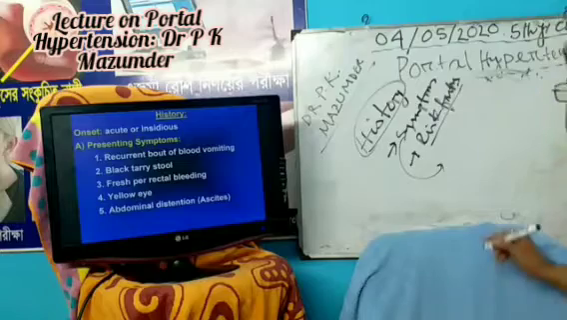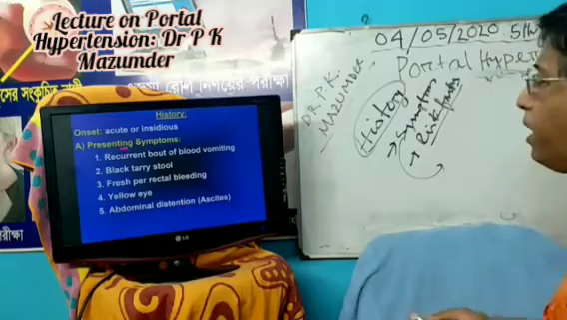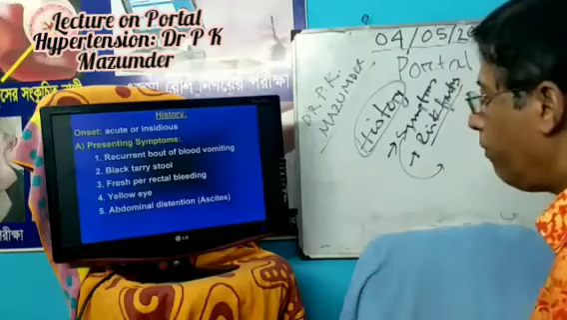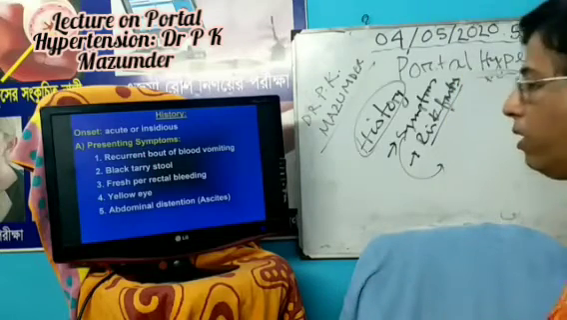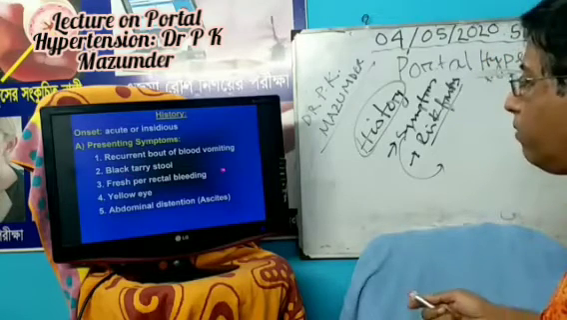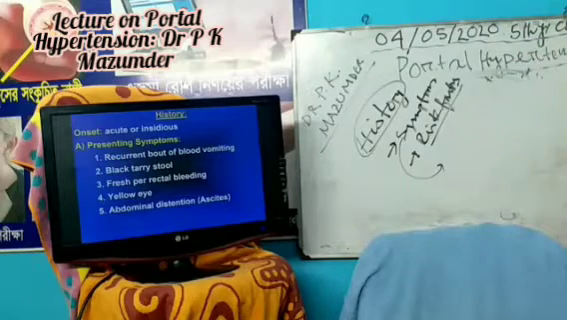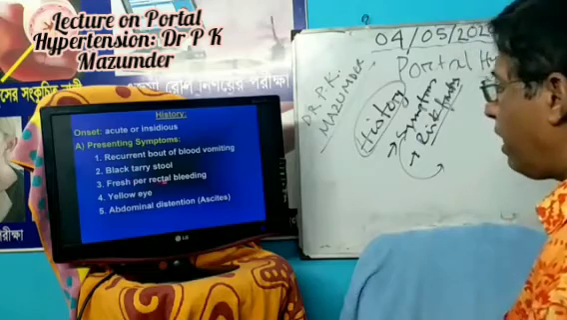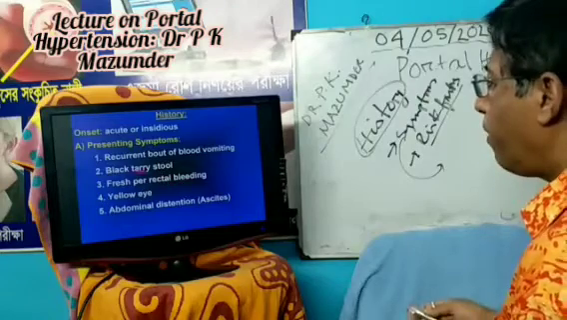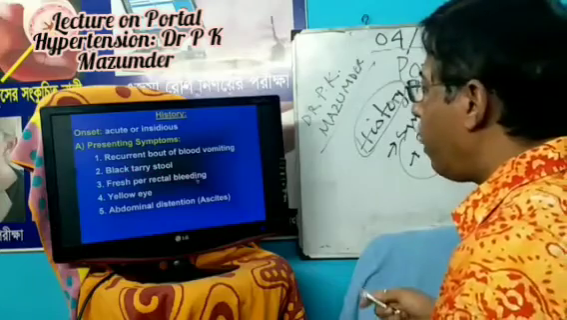Symptom: recurrent bouts of blood vomiting. Why recurrent bouts of blood vomiting? Due to rupture of the esophageal varices. Black tarry stool. Why black tarry stool? Because when blood from the upper GI tract goes to the colon, the color of the stool changes, and it becomes black tarry when in contact with oxygen. And rectal bleeding due to rupture of the hemorrhoidal vein and varices of the lower rectum.